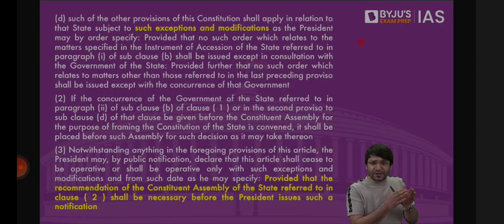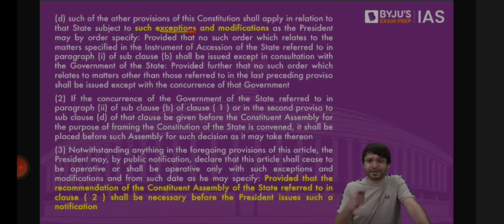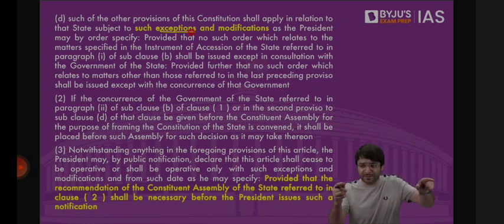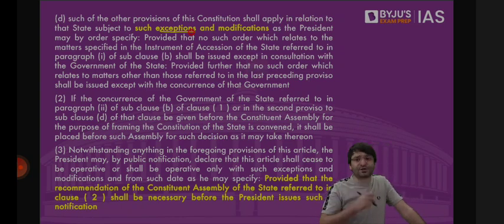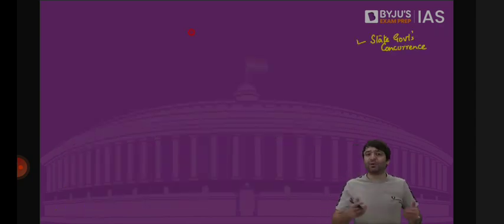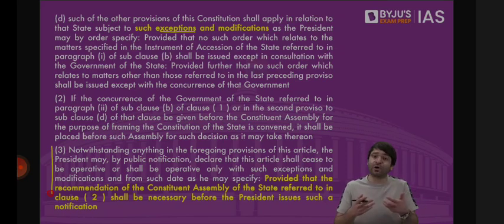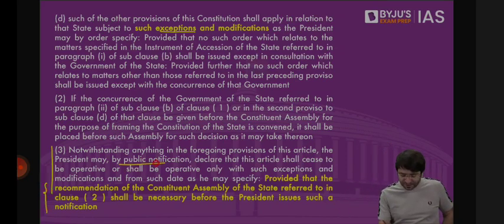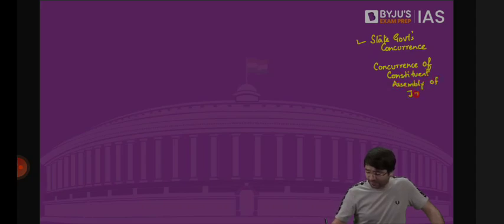But these provisions of the Indian Constitution can be made applicable to Jammu and Kashmir with such exceptions and modifications as the President may by order specify. The President will specify in his order that this article of the Indian Constitution will apply to Jammu and Kashmir with the concurrence of the state government, but with these exceptions and modifications. Further, no amendment to the Indian Constitution will automatically apply to the state of Jammu and Kashmir without the concurrence of the state government. But what about Article 370 itself? It has a self-destruct clause, which means it can be deleted, abrogated, or modified. How? By the President, by issuing an order, but this time with the concurrence of the Constituent Assembly of Jammu and Kashmir. Clear?